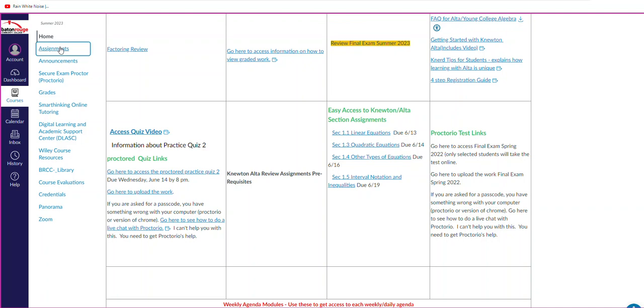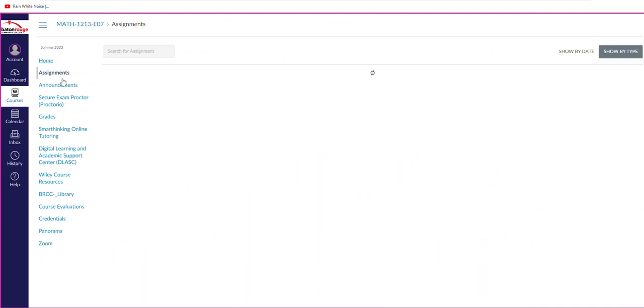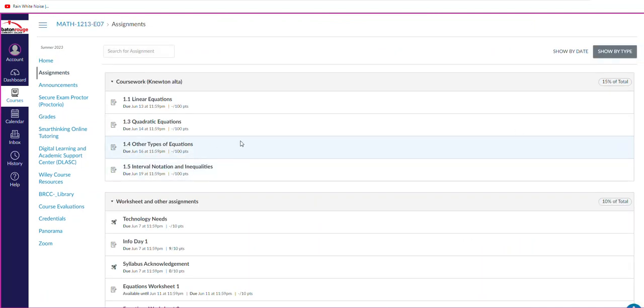If I go to assignments, and do not, making this a strong suggestion, do not go to assignments and start trying to work on these worksheets here. That's not what you need to be doing. You need to be going to the agendas and do it daily, because that's where all the other resources are.